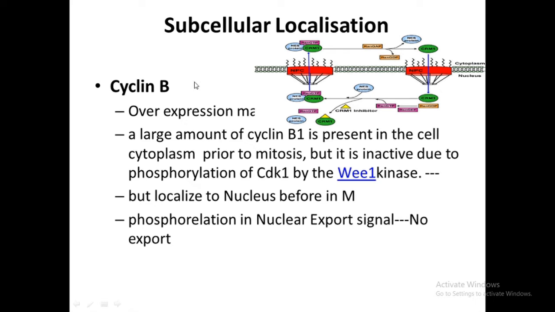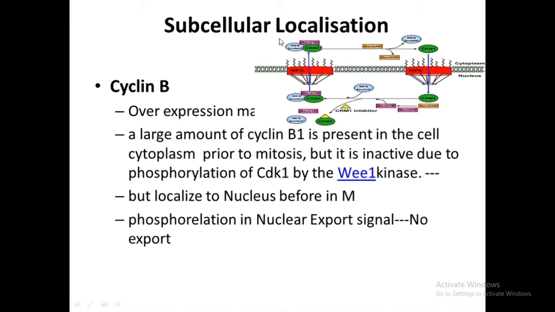Then this exporting protein exports the cyclin B through the nuclear pore complex into the cytoplasm. So now the cyclin B is localized in the cytoplasm. It is not at all available in the nucleoplasm. So the cell can drive the cell cycle from M phase into the next G1 phase.